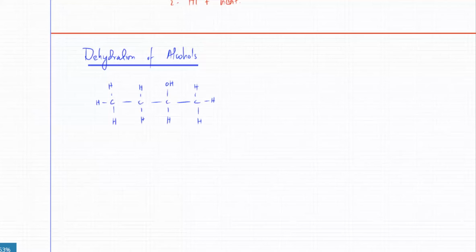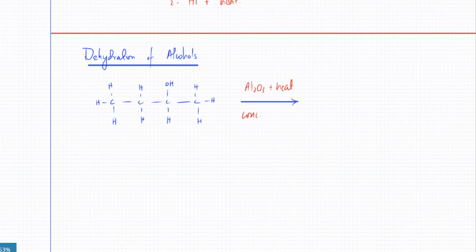Those conditions are, you can either use Al2O3 plus heat, or you could use concentrated H2SO4. You can use either of the two conditions.